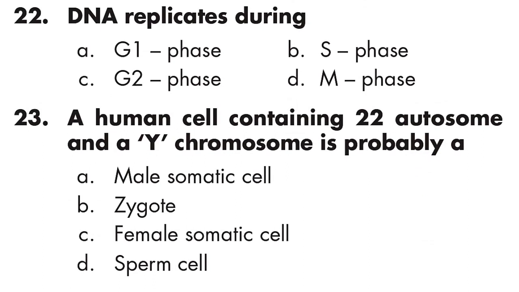Question number 22: DNA replicates during S phase. Question number 23: a human cell containing 22 autosomes and a Y chromosome is probably a zygote. Option B is right.